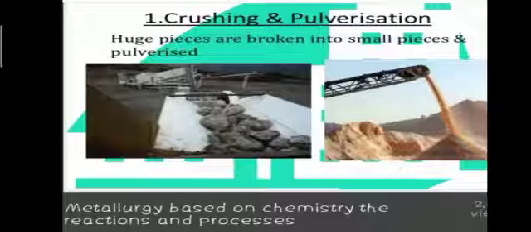Then these small pieces are further reduced to the fine powder with the help of ball mill or stamp mill. This process is called pulverization, the conversion of huge lumps of ores that contain impurities, gangues, all of them. When we convert these huge lumps into small pieces or fine powder, the process is then known as pulverization.